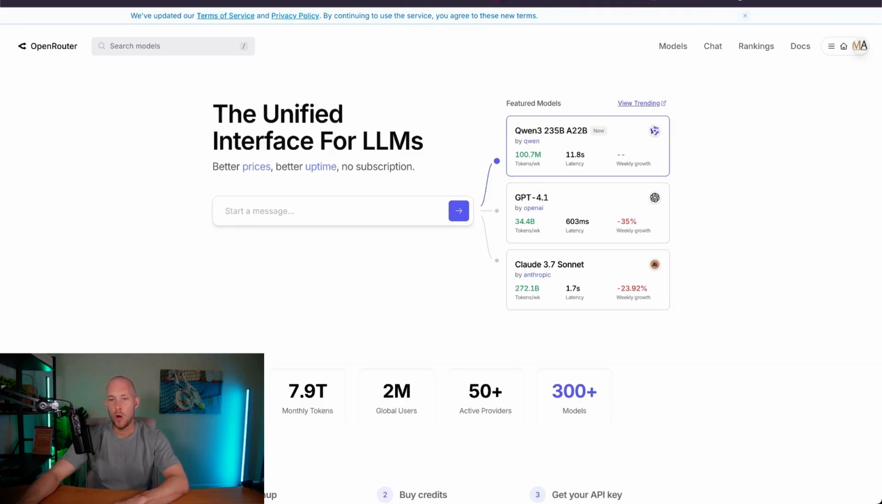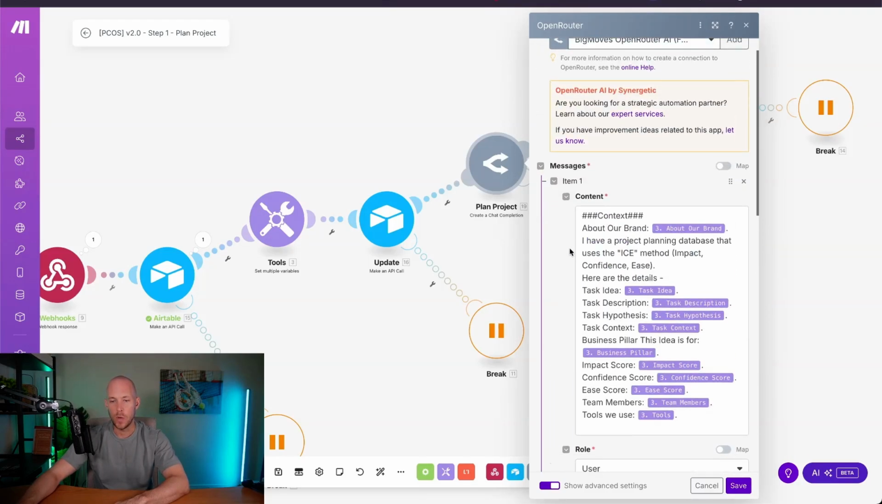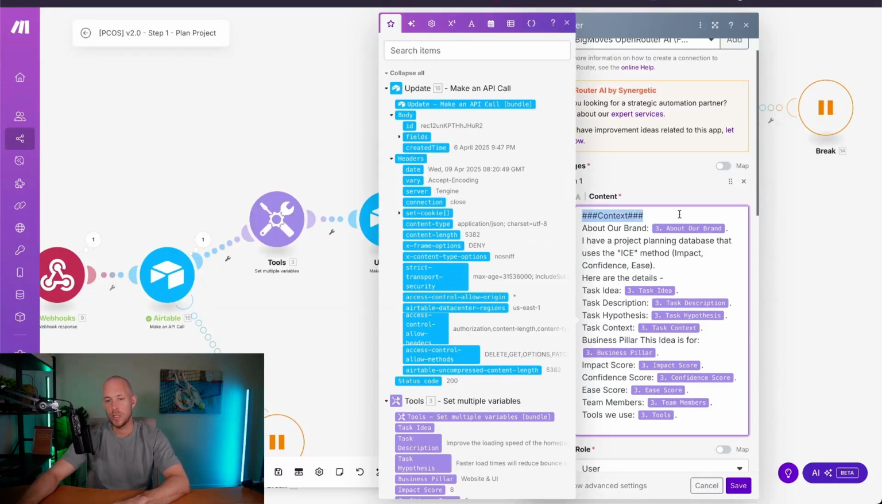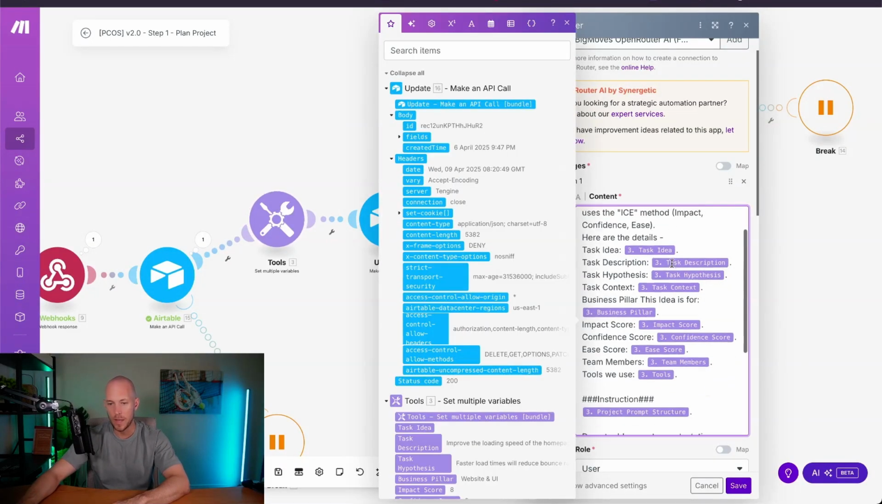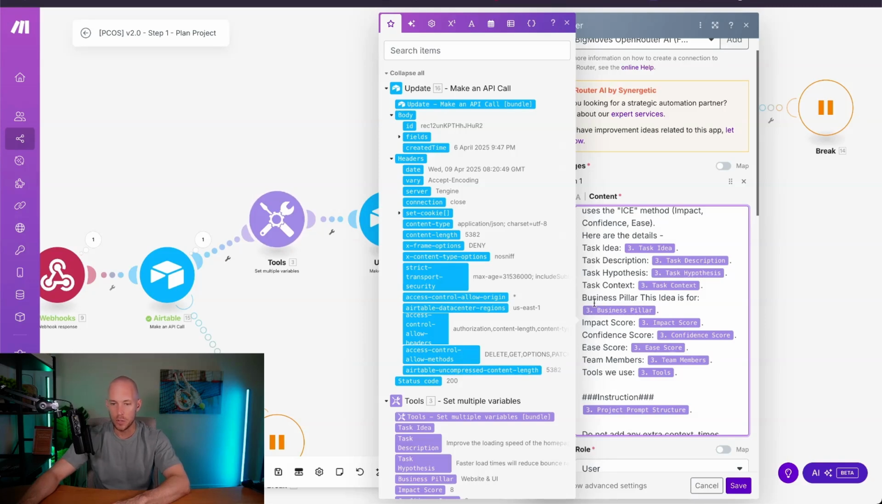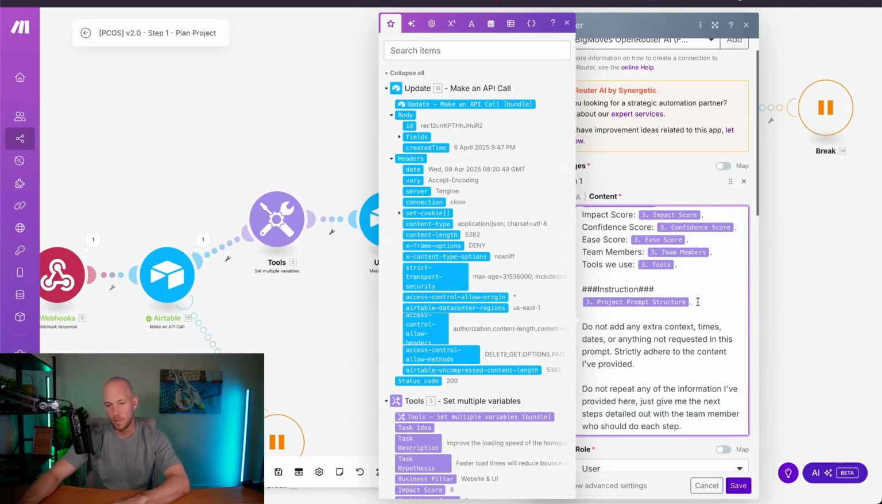But we have our OpenRouter module that we can begin to map in, or begin to prompt. So the way that we structure this is pretty much every prompt that we send in has context, which is about the brand, task idea, description, hypothesis, context, the impact score. Then we have our project prompt structure, like the prompt itself. So remember that prompt was built inside of Airtable to give the user the ability to change that prompt whenever they want.